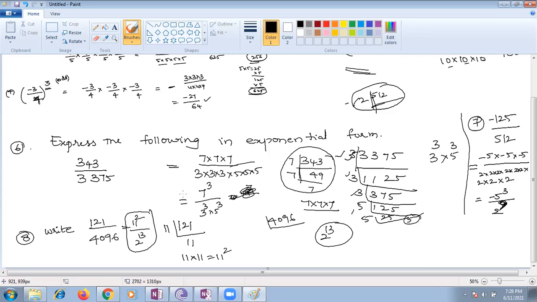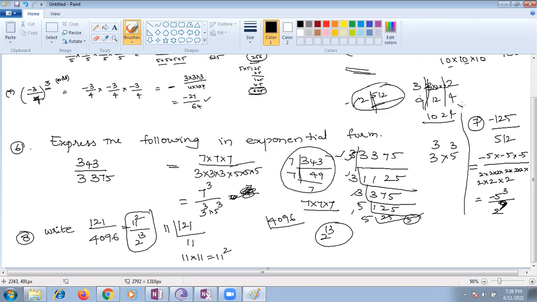We know that to find the factors of 32 easily, use squares of that number. 32 is 3 into 2 into 2, so 3 square means 9. 3 twos are 6, 6 twos are 12. It's 4. 9 plus 1 is 10, and 2 power 10 is 1024. Again 1024 multiplied with 4 you will get 4096.